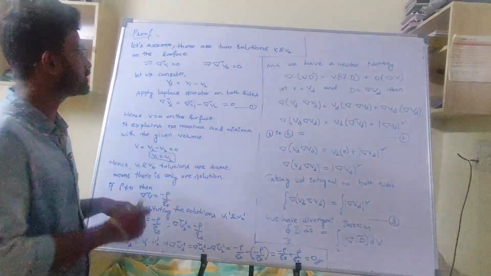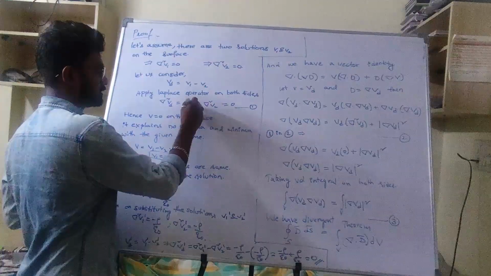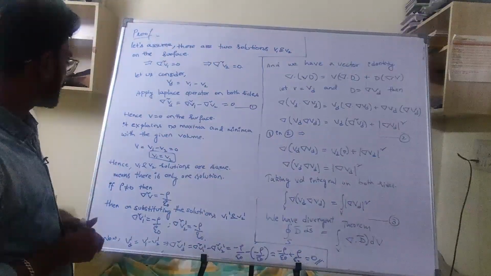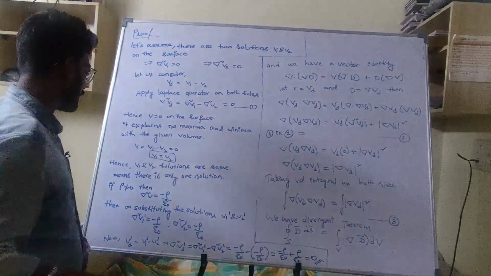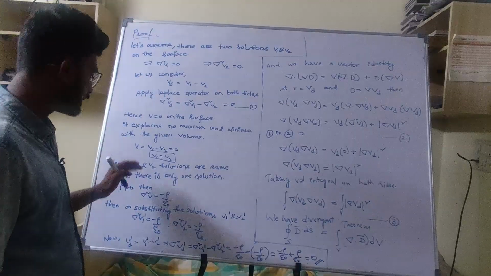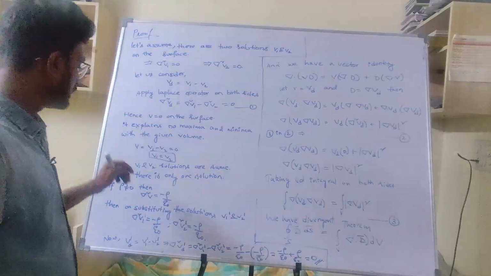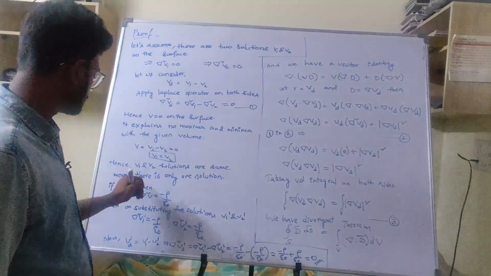So 0 minus 0 is 0. This is the first equation. Now I am taking another two solutions, v1 and v2, and there is one solution.